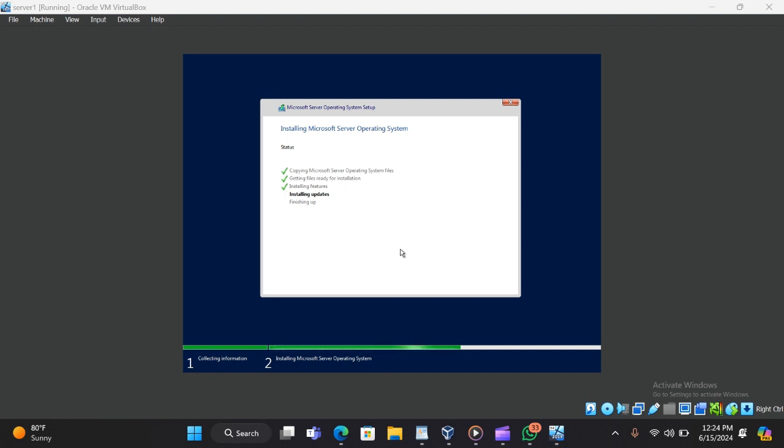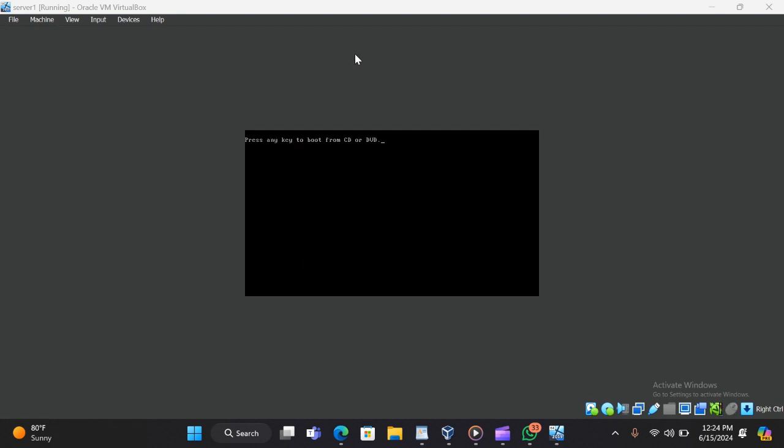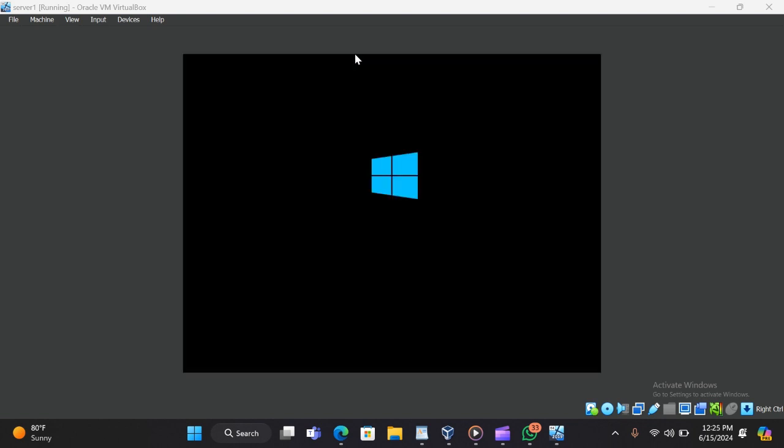Yeah, it takes a while. Installing the Microsoft Server operating system takes a while, as the operating system is big. So it is normal, you have to be patient.